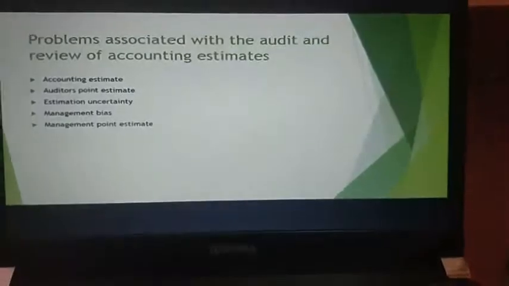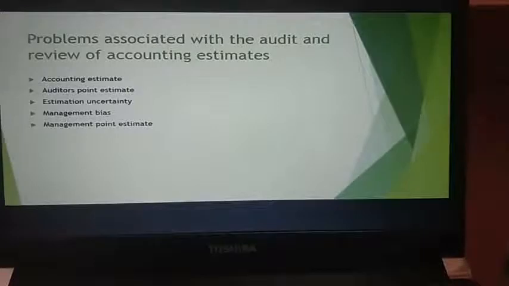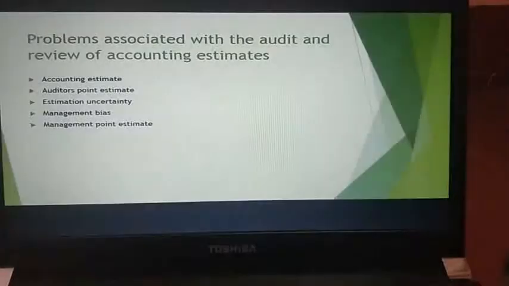Next is the auditor's point estimate or auditor's range. This is basically the amount or range obtained from audit evidence, which is used to evaluate relevant financial statement assertions in recorded amounts. Here amounts will be recorded. It is basically to understand the relevant financial statement assertions.